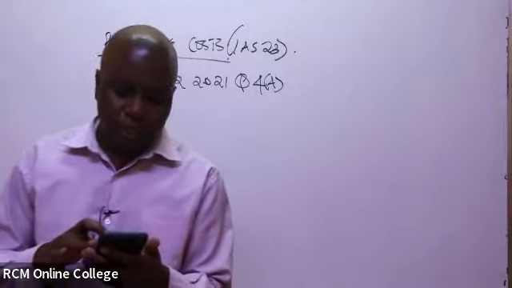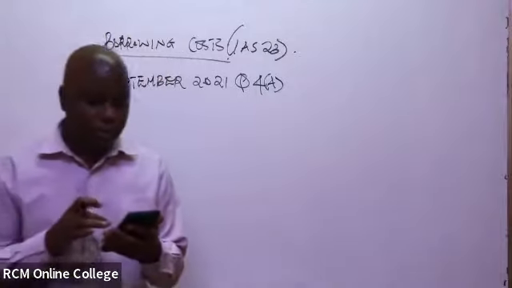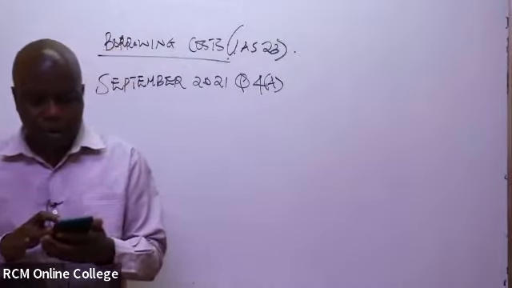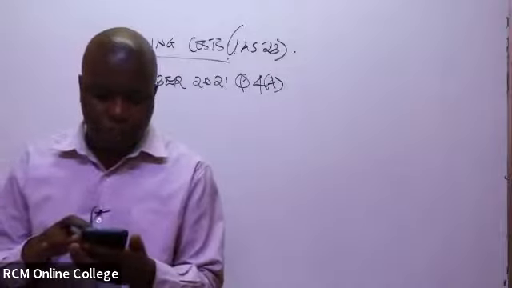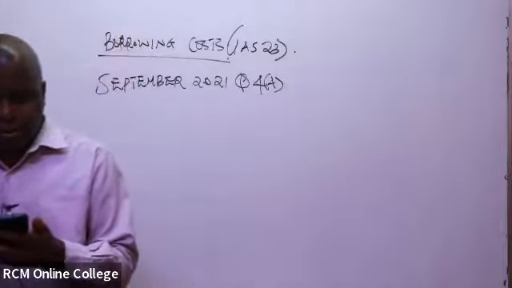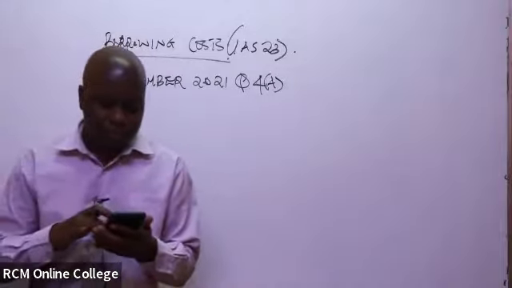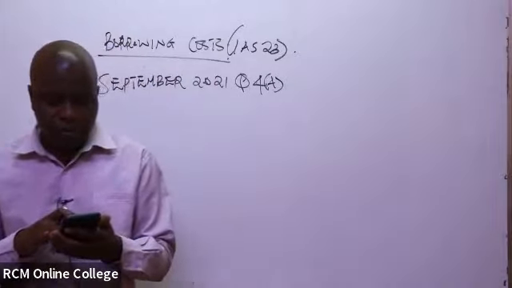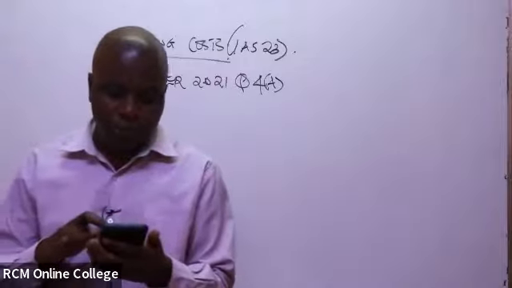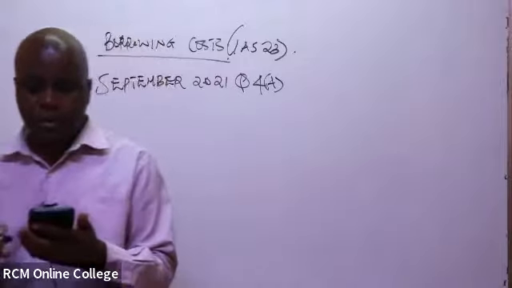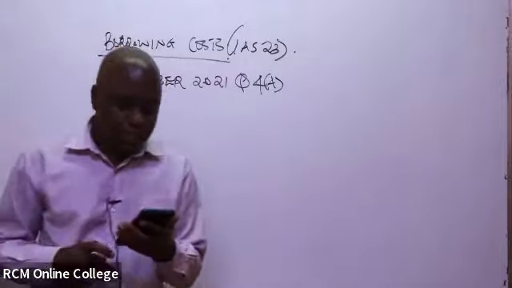Then you are told, additional information: the 10% loan note and the 12% bonds were used to finance the construction of a power plant, which commenced on 1st of January 2020. Expenditure was drawn, with 100 million on 1st of January 2020 and 75 million on 1st of July 2020.